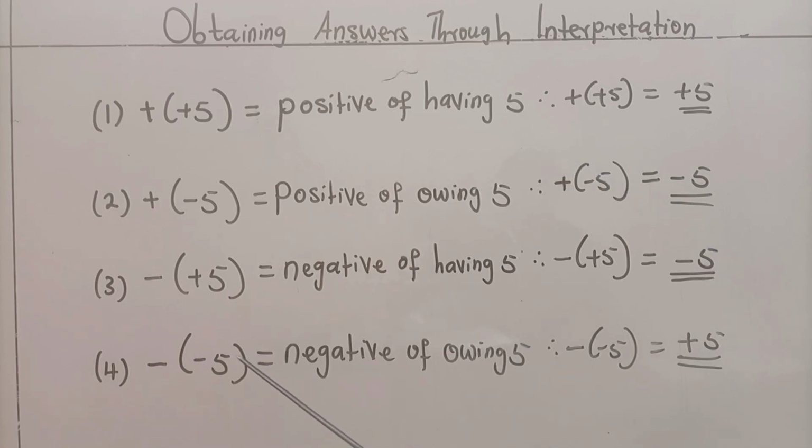The last one, minus bracket minus 5, is negative of owing 5. Owing 5 is here. This is the negative. So what does it mean? You are owing 5. This tells you to change it from owing to having. That is why the answer is plus 5, meaning having 5. That is, negative of owing 5 is change from owing 5 to having 5.